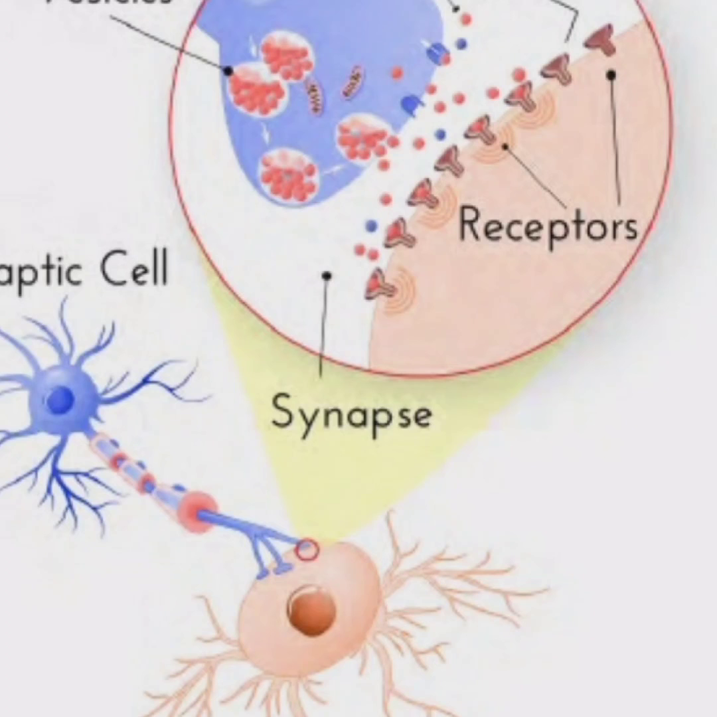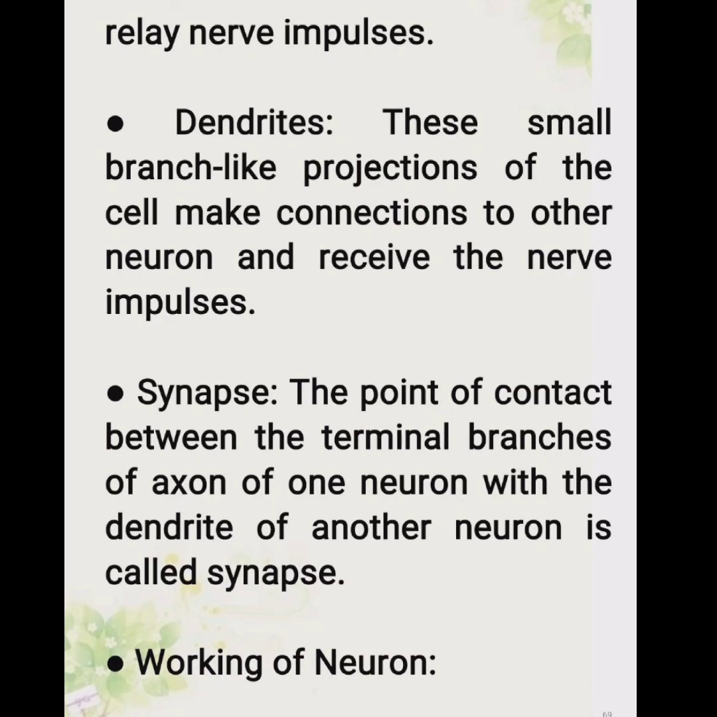Okay, we'll talk about the synapse. It is also called the neuronal junction. It is a small gap between two neurons where nerve impulses are relayed by a neurotransmitter from the axon of a presynaptic, meaning sending, neuron to the dendrites of a postsynaptic neuron. I hope you have understood till here.